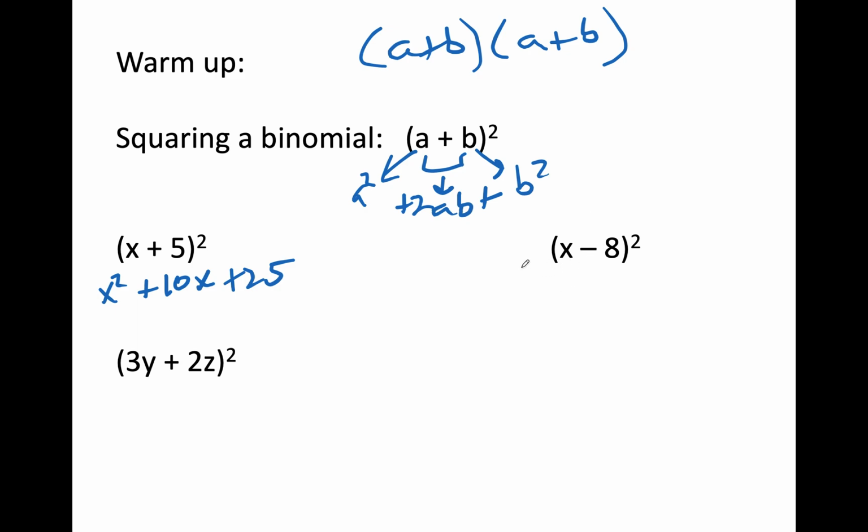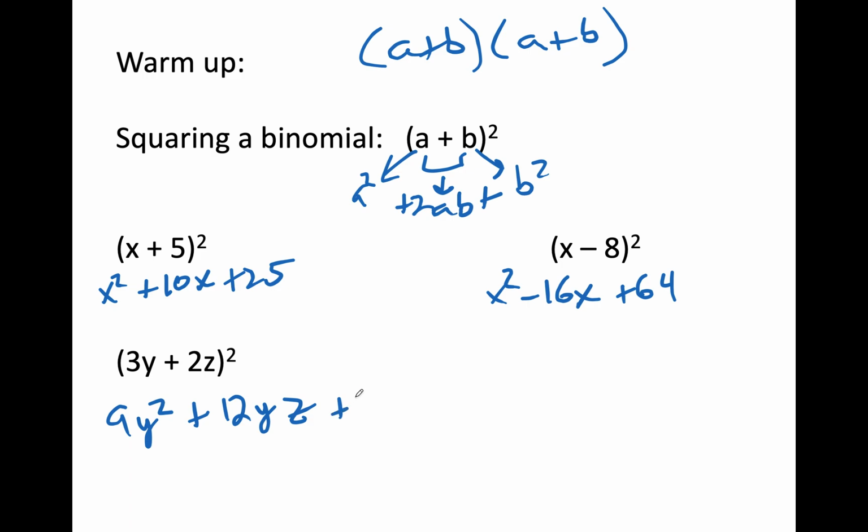Over here, watch out for that negative. Square the first term. When I multiply them together and double it, I'm going to get a minus 16x. And when I square that last one, I'm going to get a plus 64. Same thing works when we have these multiples down here. 9y squared. Multiply them together, 6yz, double it, 12yz. And then square the last term, 4z squared. And we're in good shape.